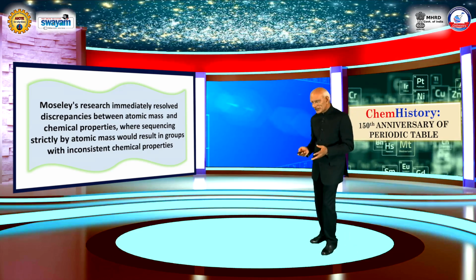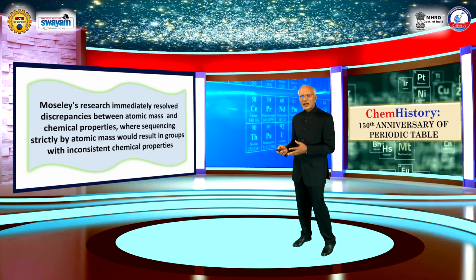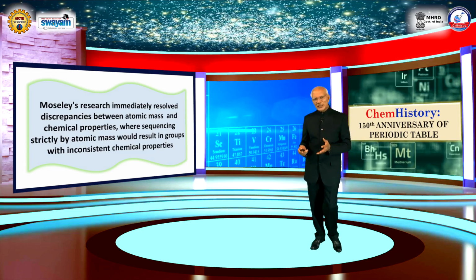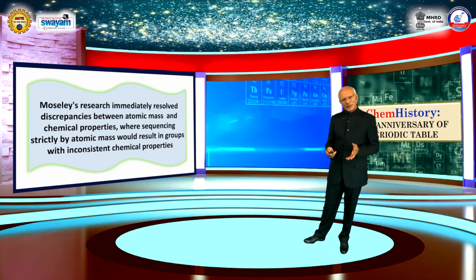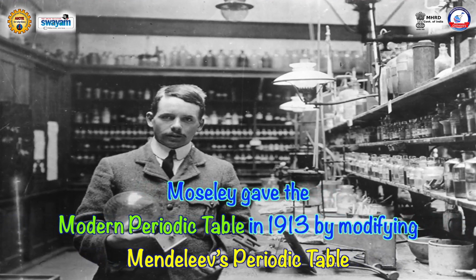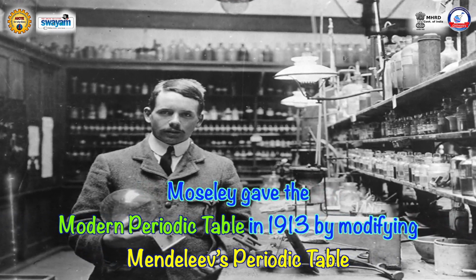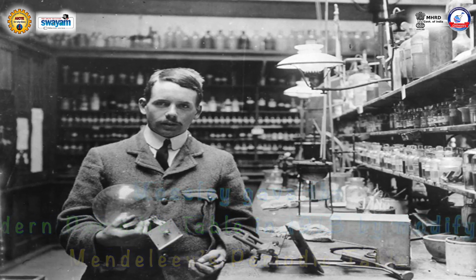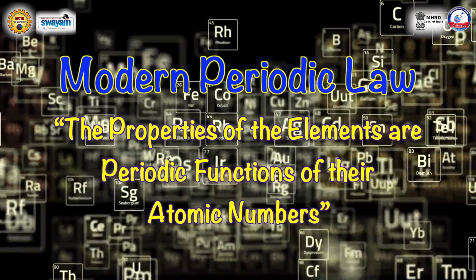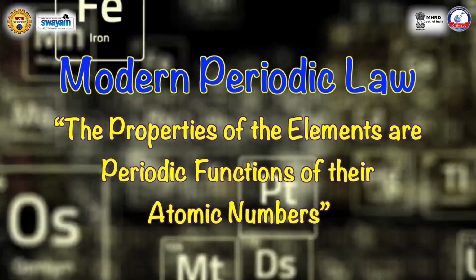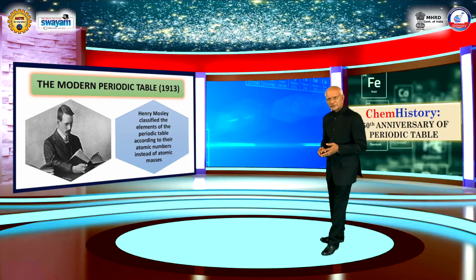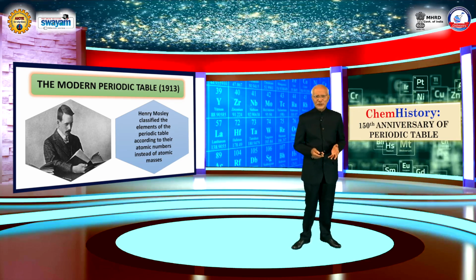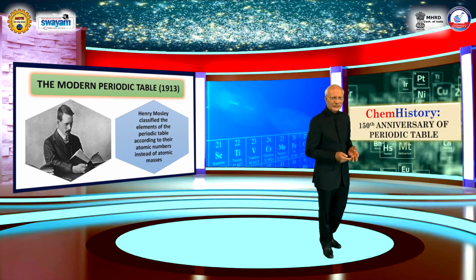Moseley's research immediately resolved discrepancies between atomic mass and chemical properties, where sequencing strictly by atomic mass would result in groups with inconsistent chemical properties. Moseley gave the modern periodic table in 1913 by modifying Mendeleev's periodic table. He gave the modern periodic law, according to which the properties of the elements are periodic functions of their atomic numbers. Henry Moseley classified the elements of the periodic table according to their atomic number instead of atomic masses.